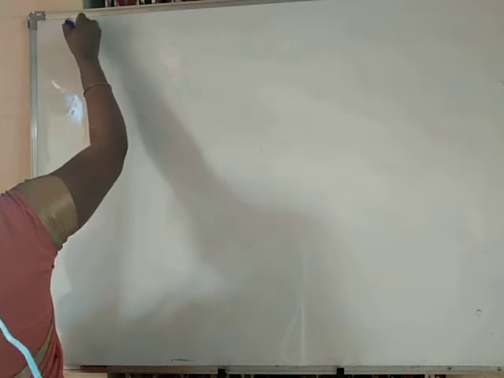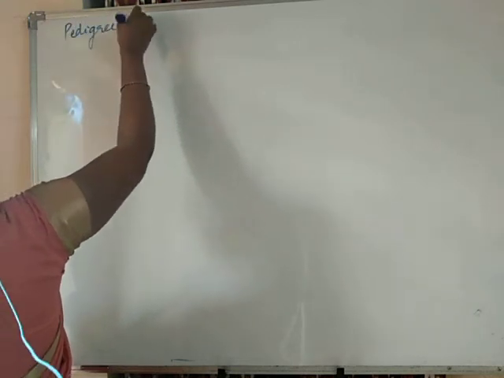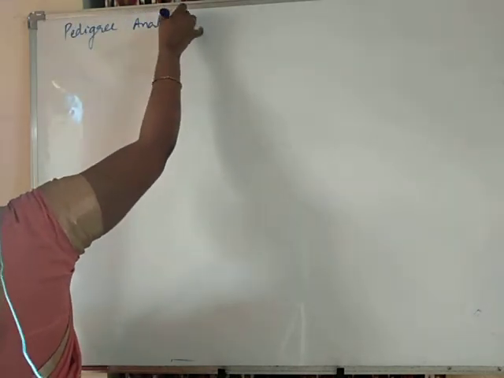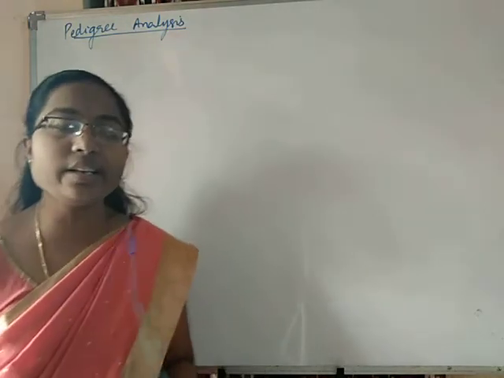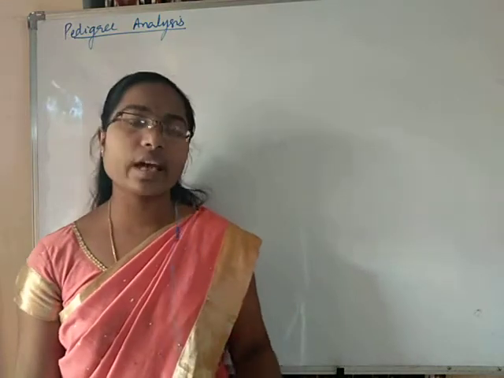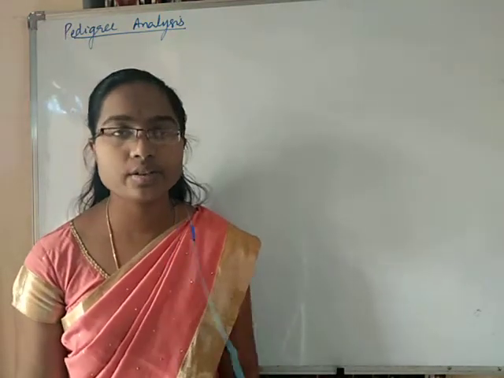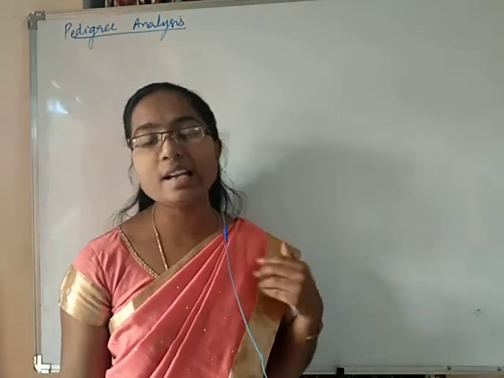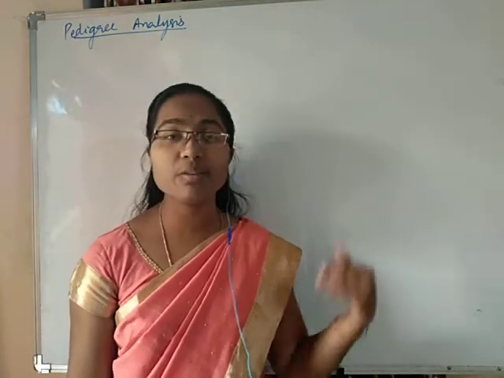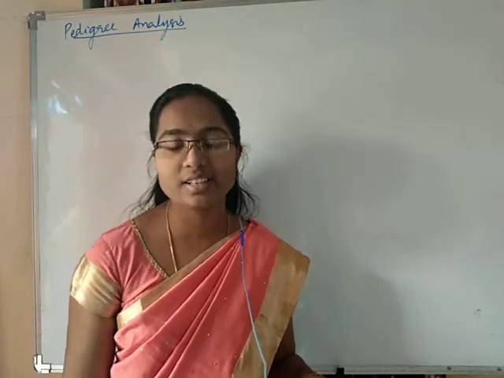Next we are going to learn about pedigree analysis. It has been known to humankind that there is inheritance of characters from one generation to another generation. This we all know, right. That has been known to man since a very long time, even before the emergence of the branch of genetics.